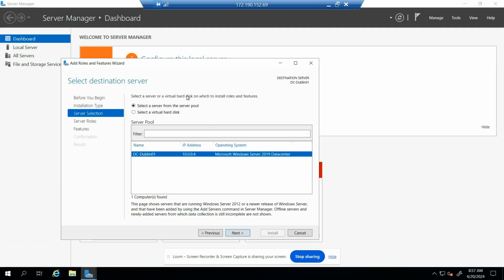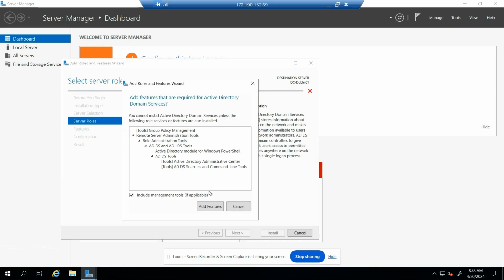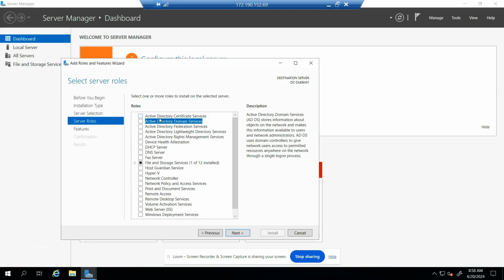Click on Next, select the server. These are all the roles that it will download. Looks like it's already on File Storage. So we'll pick Active Directory Domain Services. Yeah, this is what we need.